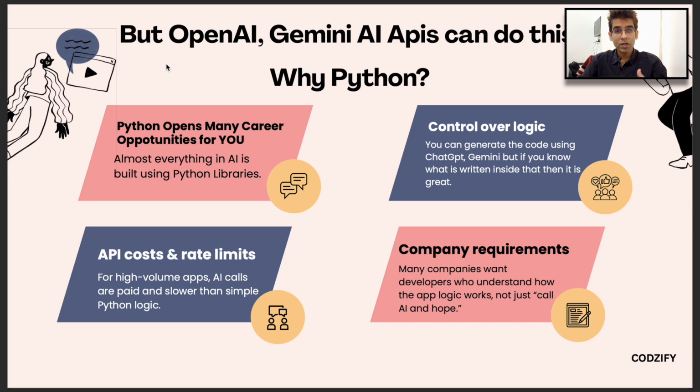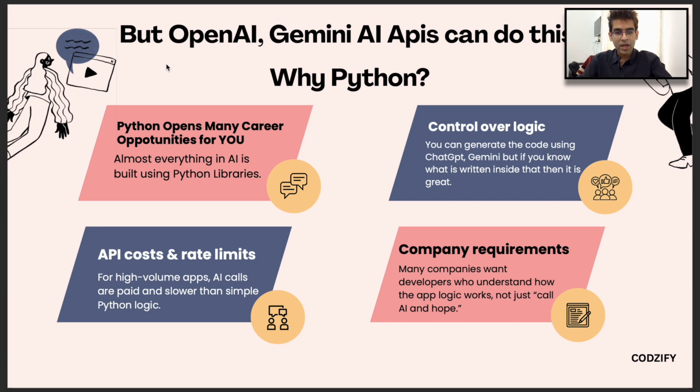If you want to build your career in data science or in other AI related fields, then Python is mandatory, right? You must know Python, how to code in Python and the basics of those things. So Python opens many opportunities for you, and you are not restricted to FlutterFlow only. You can use Flutter, React Native, JavaScript, and create the APIs in Python and make your web apps and mobile apps more user friendly, right?